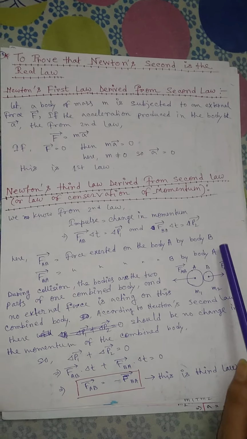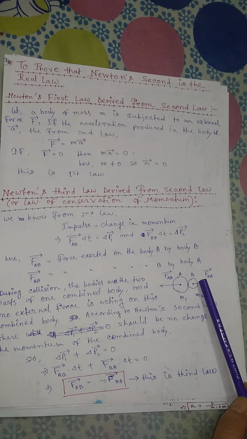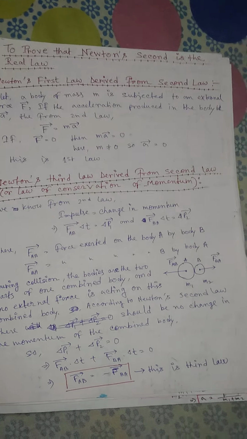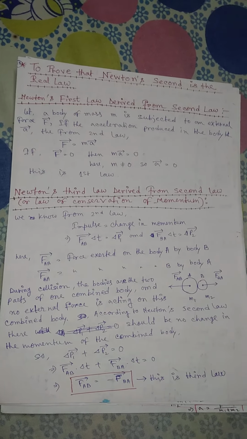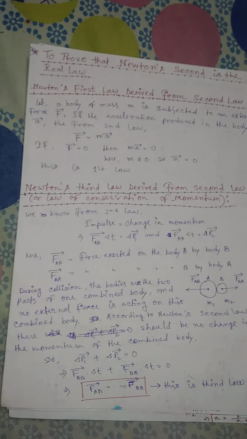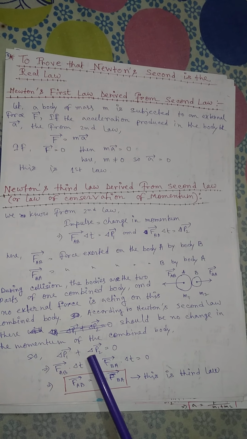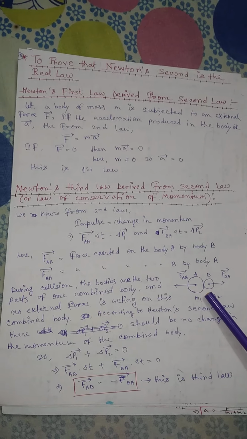So here no external forces are exerted on this body, and they are combined. If no external forces are exerted on this combined body, then we can say that the net momentum, or the total momentum, of this combined body cannot change. That means the momentum of body A plus the momentum of body B gives us the total momentum of this combined body.